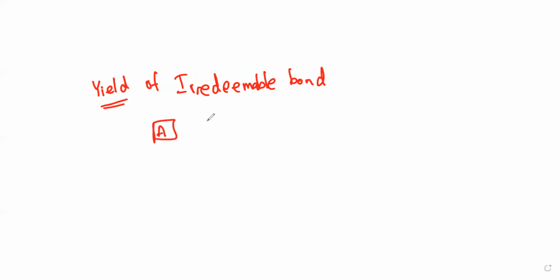So A is going to buy 500 bonds. The nominal value of the bonds is $100. If they didn't mention that, you can directly take it as $100, as the general way bonds are issued is with a nominal value of $100.